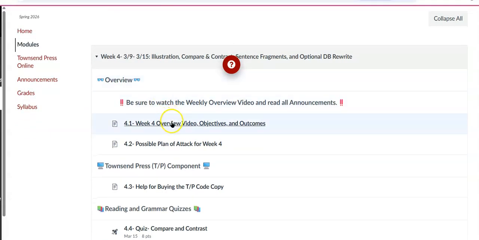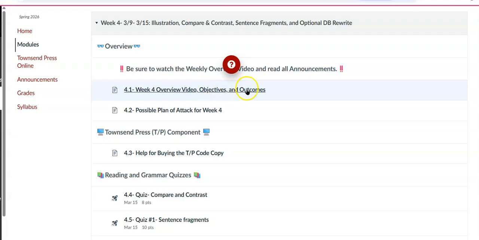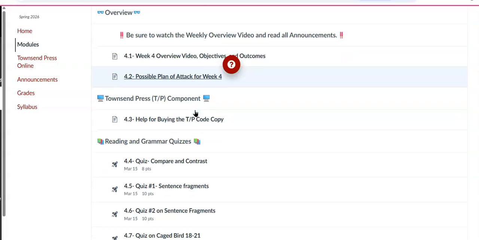So the overview video you're watching right now, the objectives and outcomes you can look over, possible plan of attack. I put things in the order which I think they should be completed. Here, 4.3, help for buying the TP code. You can look there, the Townsend Press, if you haven't already bought it. The video's there. If you go inside the website, it will prompt you to buy the code when it's necessary.